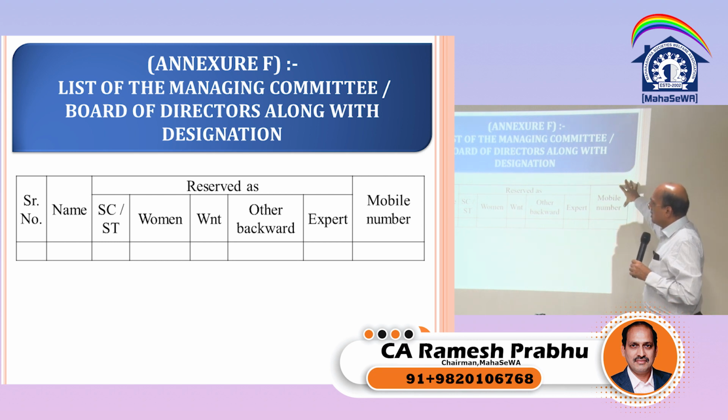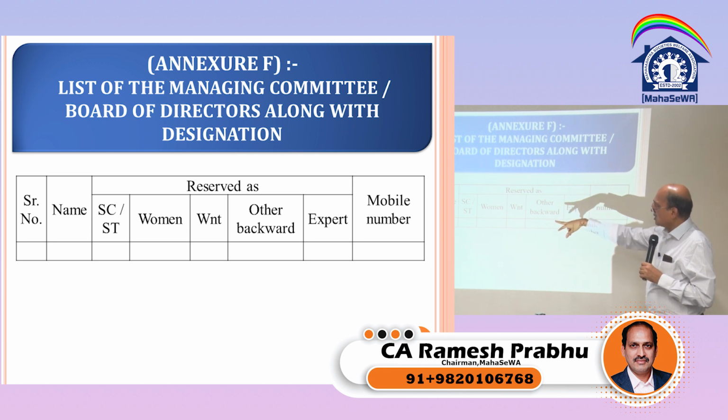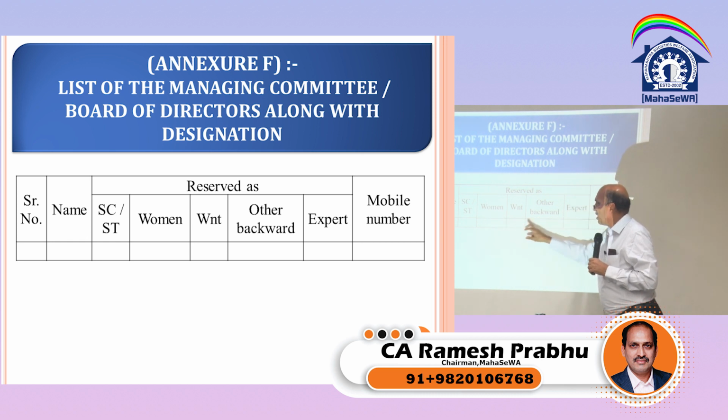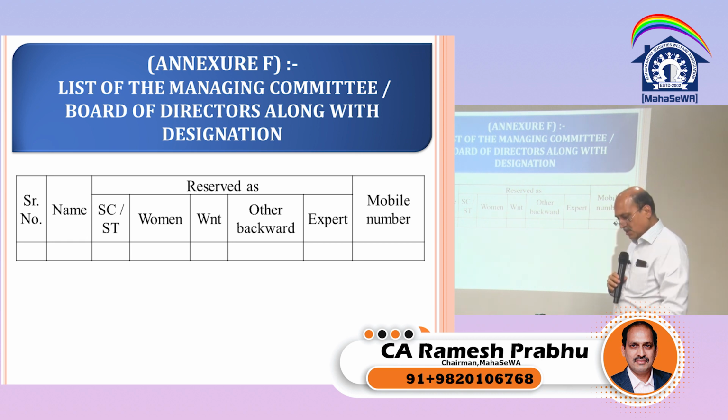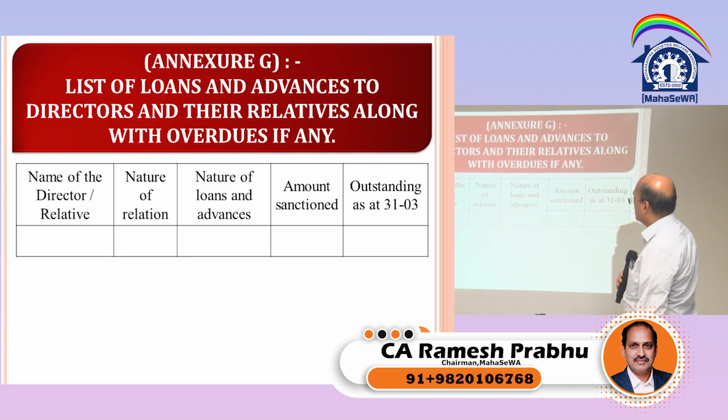List of managing committee members, directors along with the designation. So who are the members, under which category they have been elected, and whether they are the expert directors, their mobile number, you can ask for the details. Then G, list of loans and advances taken by relatives.